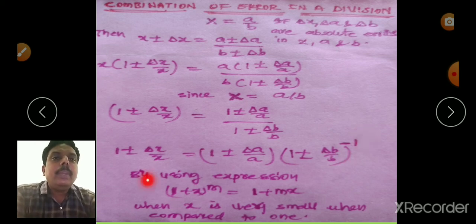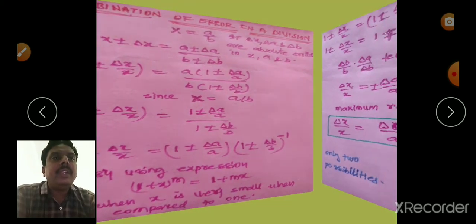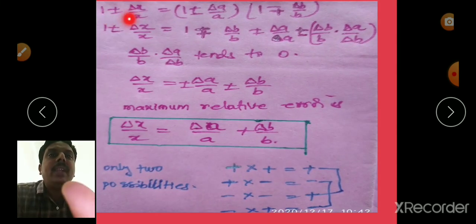Here, by using the binomial expression, 1 plus x whole power m, if x is very small compared to 1, we can write it as 1 plus mx. Similarly, this delta B by B is very small compared to 1, so we can write it as 1 minus plus or minus delta B by B. So 1 plus or minus delta x by x is equal to 1 plus or minus delta A by A